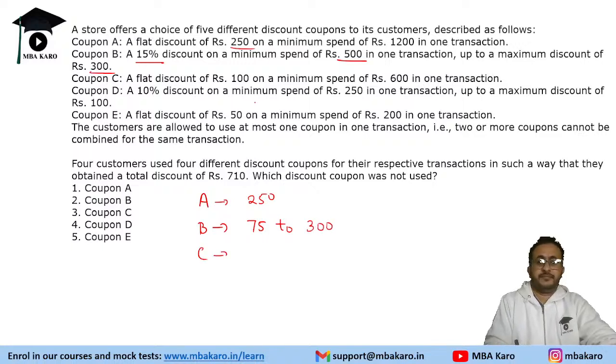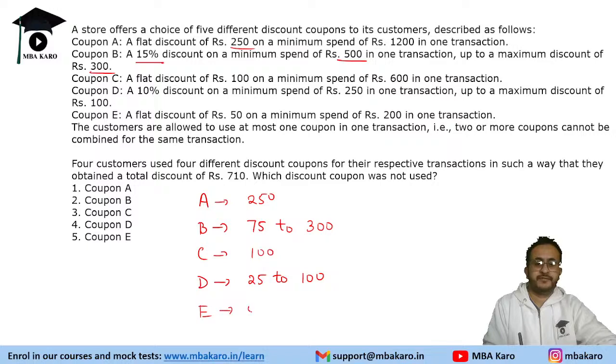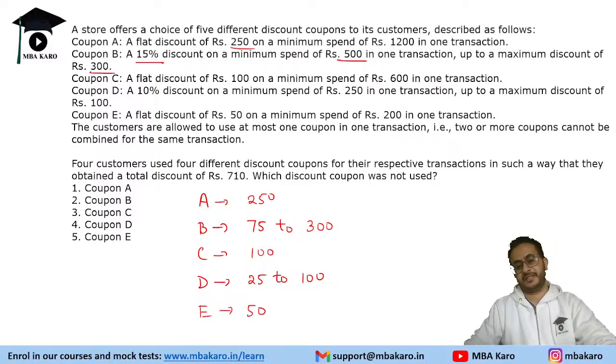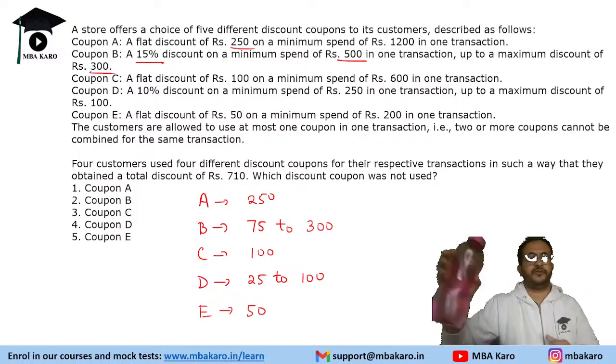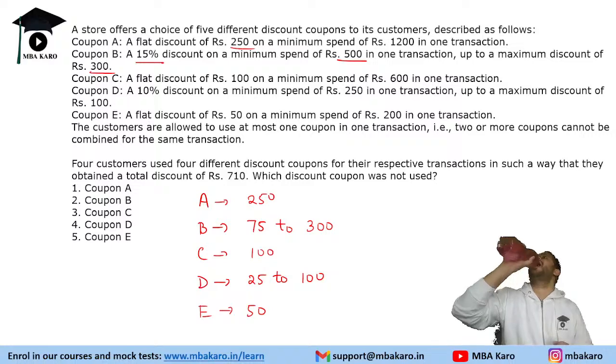In C, a person can get 100 as a discount or zero. So we are considering that they are getting a discount. 10% discount, 25 it will start and will go up to 100. And fourth, it is a flat discount which is 50 rupees. So we need to tell that a person used 4 coupons to get a total of 710 discount. Which of these coupons was not used?